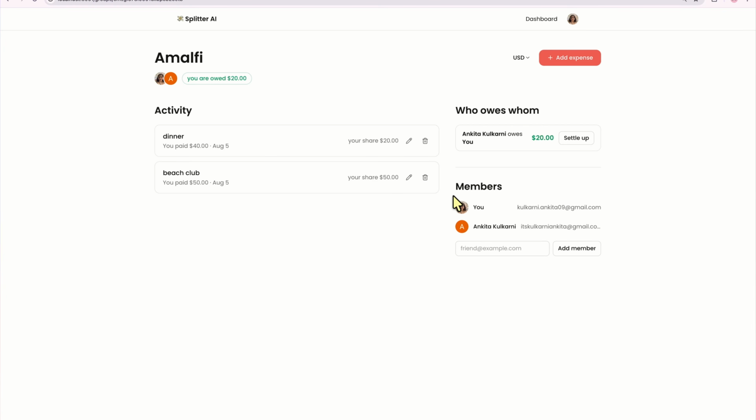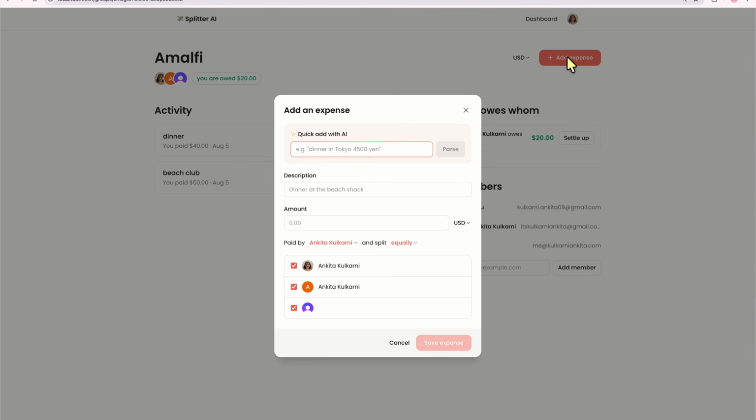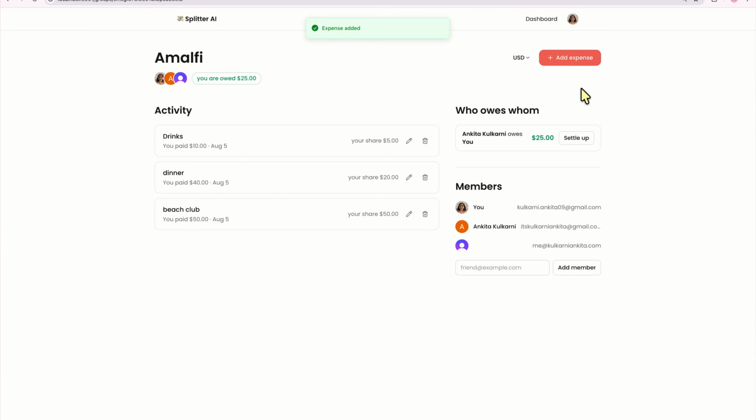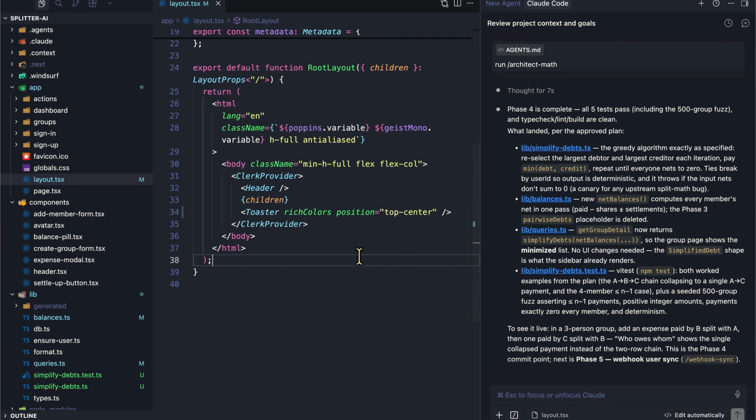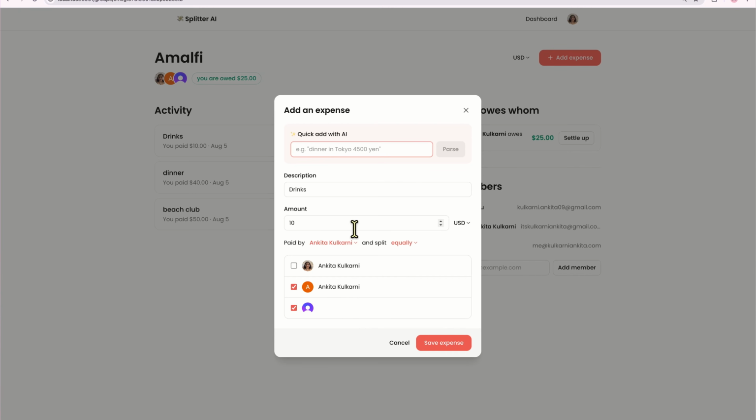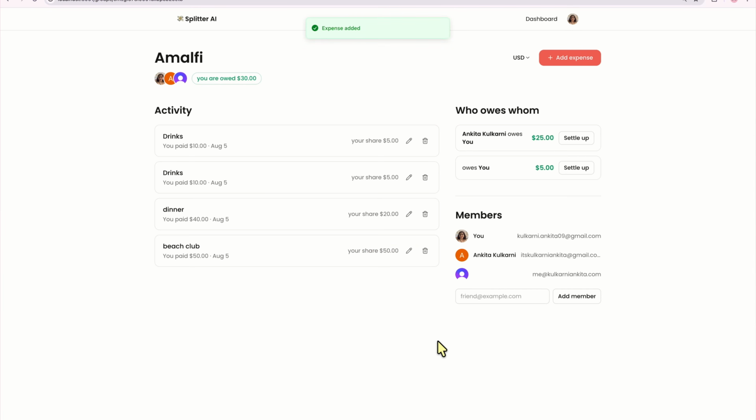And let's go to Amalfi. And this time, let's just add the user here to the group. So this was a new user that we created. And now let's just add the three-way expense. Let's just say drinks, $10, save expense. Add an expense. Again, drinks, $10. And if you take a look, it's between these two. So let's just say drinks, save expense.